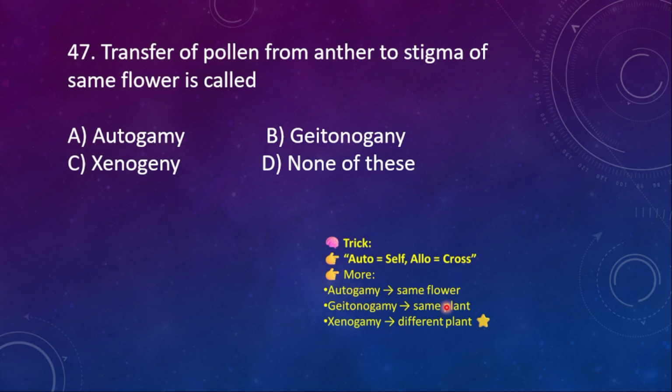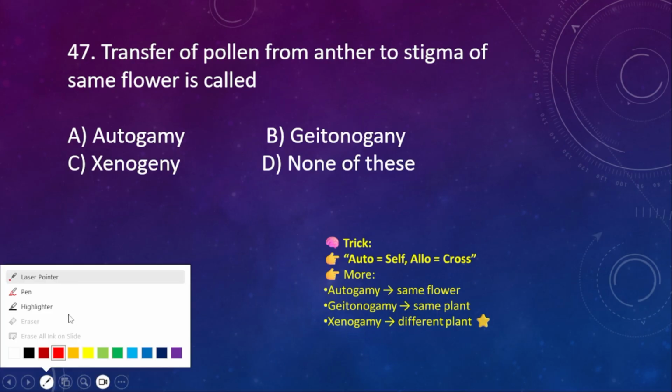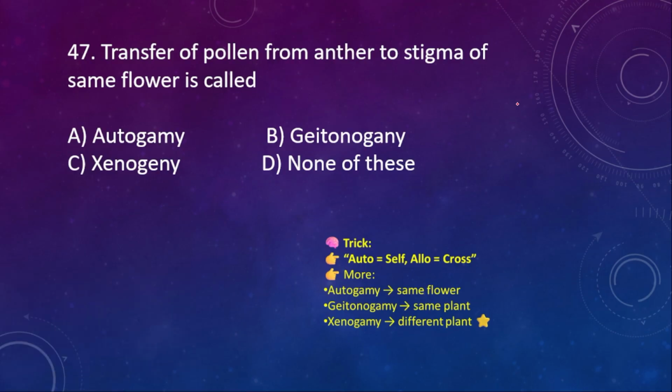So autogamy means same flower, geitonogamy means same plant, xenogamy means a different plant. Let me explain it very briefly. If this is the flower, and pollen grain from the anther of this flower goes to the stigma of the same flower, then it is called what?